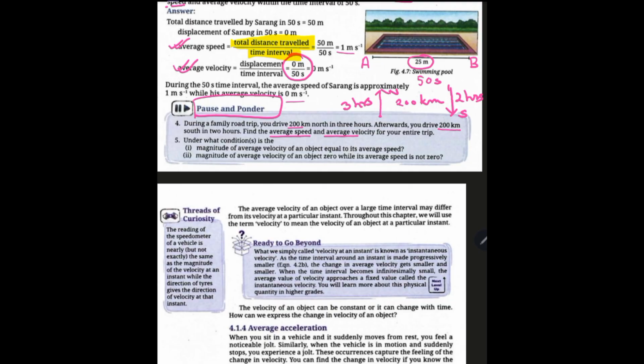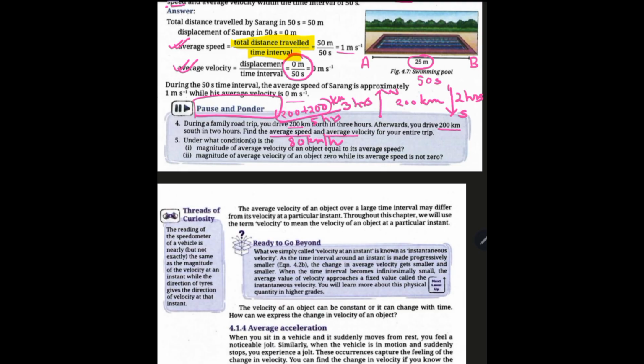So what is the total distance covered? 200 plus 200 kilometers, which is 400 kilometers, divided by the total time taken. And what is the total time taken? 3 hours plus 2 hours, which is 5 hours. So the average speed will be 400 by 5, so 80 kilometers per hour. I hope how you have got this answer is clear to you.